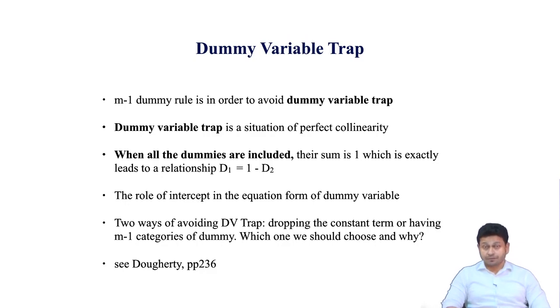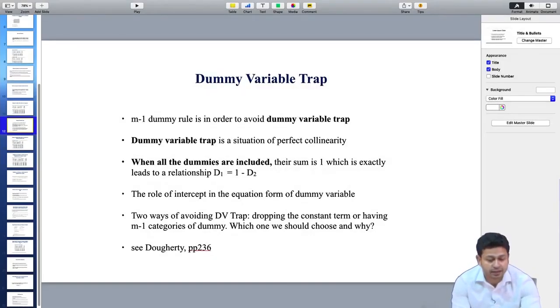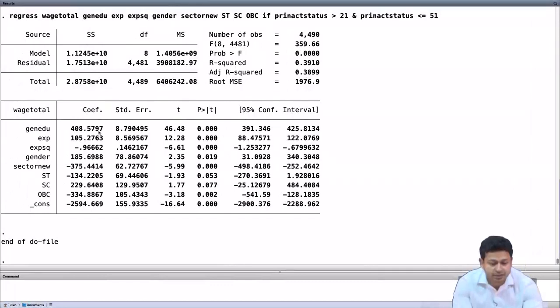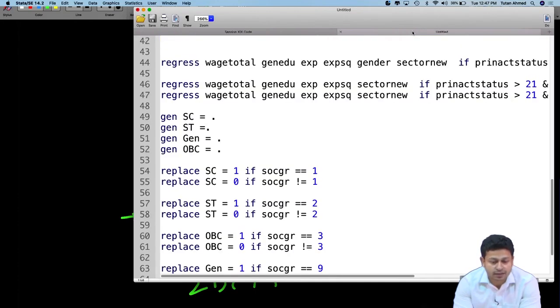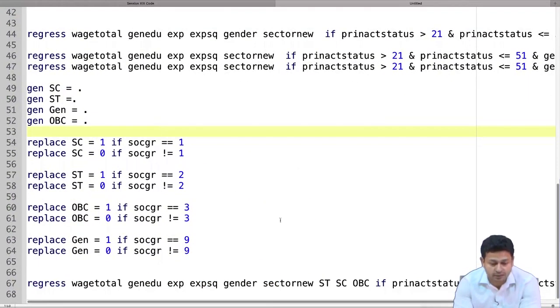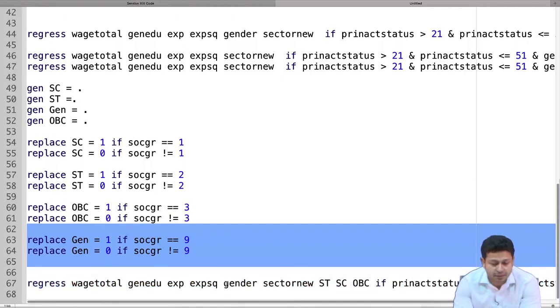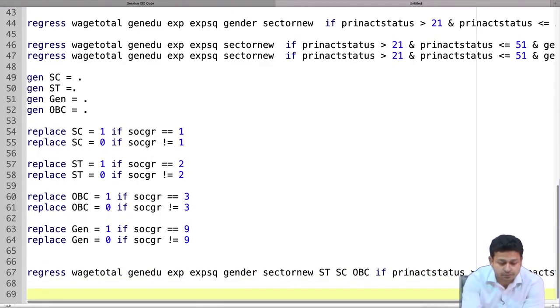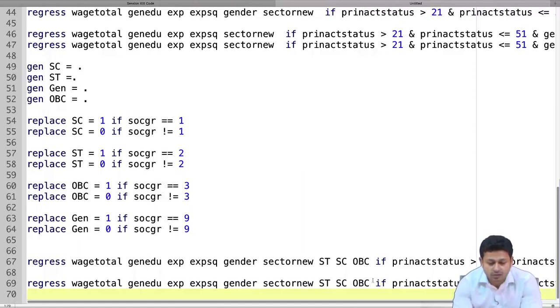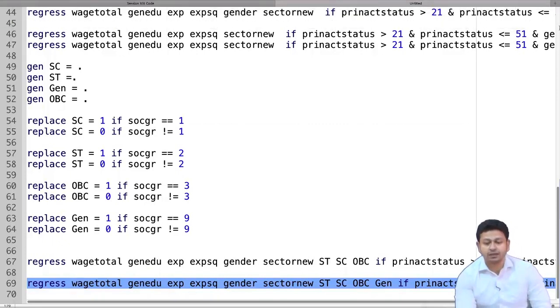Now, suppose in our regression equation we include all the dummy variables. What will happen then? Stata is a very smart software, so let us see what happens if I include all the different dummy variables here. Here I had SC, ST, OBC, and let me also include general in the regression equation. I am going to copy the same equation and paste it, and also include general. We will see what happens if I have all the 4 categories included.